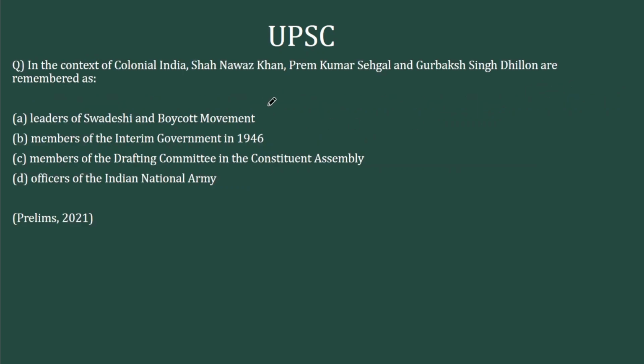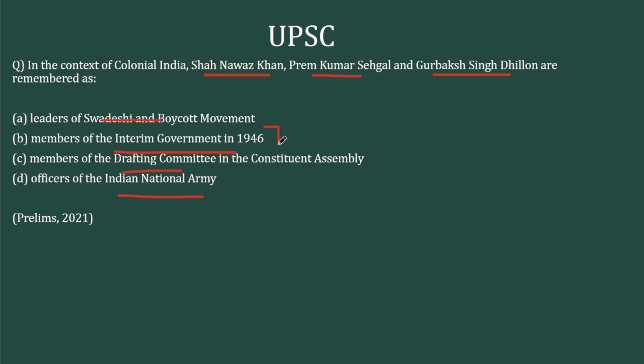The last question in this video: in the context of colonial India, Shahnawaz Khan, Prem Kumar Sehgal and Gurbaksh Singh Dhillon are remembered as. You have 3 specific names and 4 options: leaders of Swadeshi boycott, members of the interim government, members of the drafting committee, officers of the Indian National Army. You cannot use a lot of logic here. You should know the names pretty clearly.